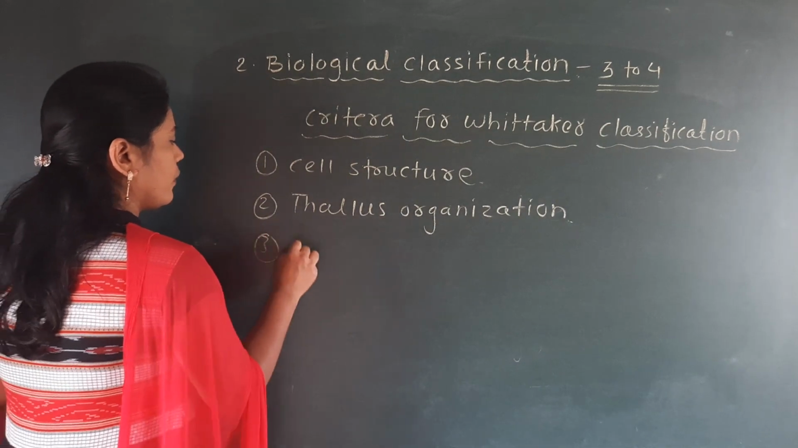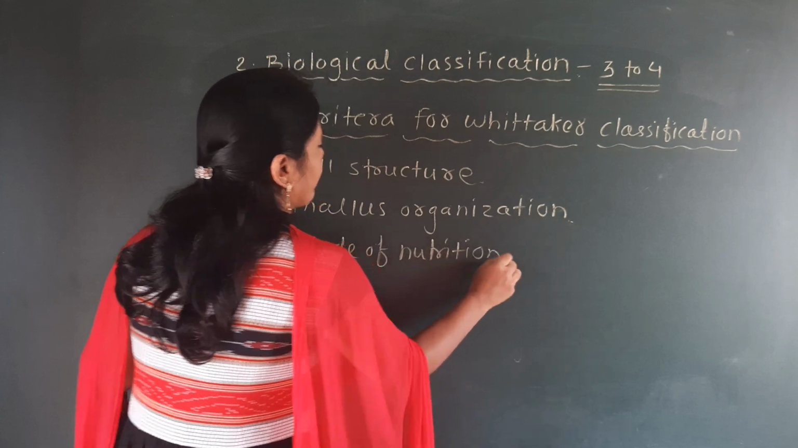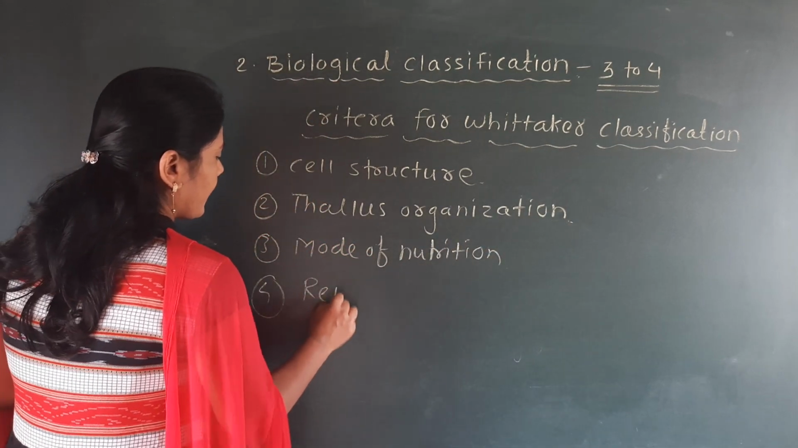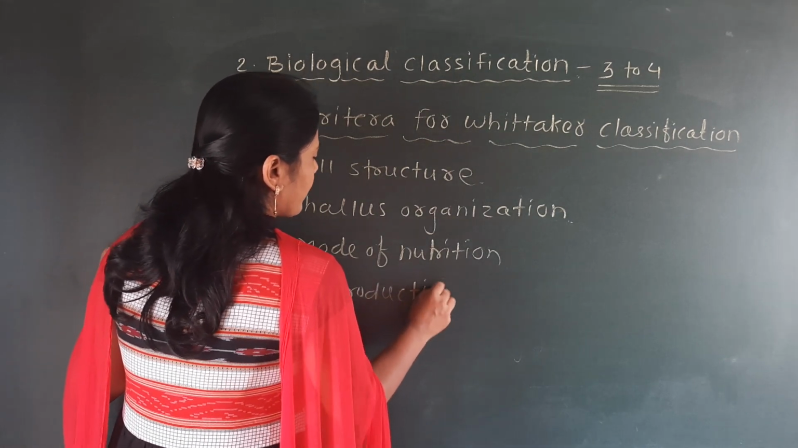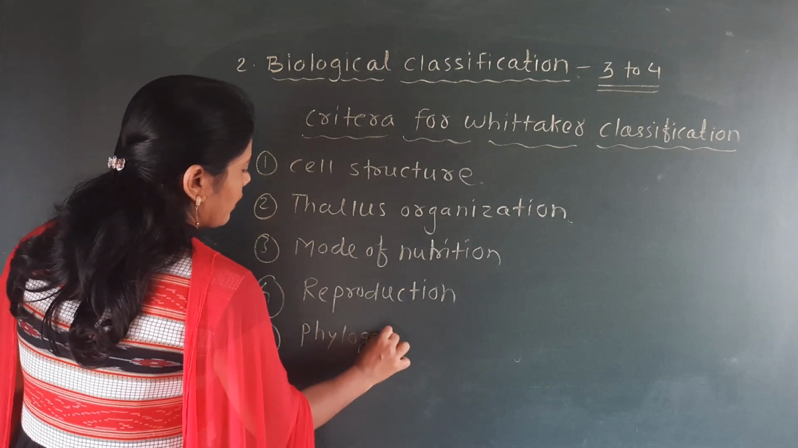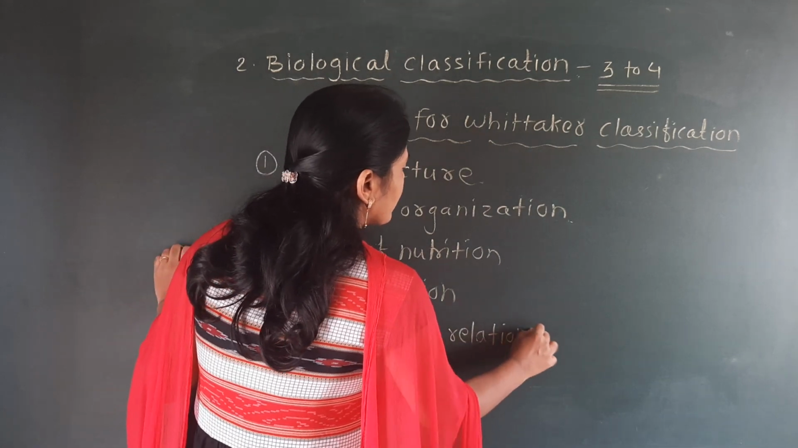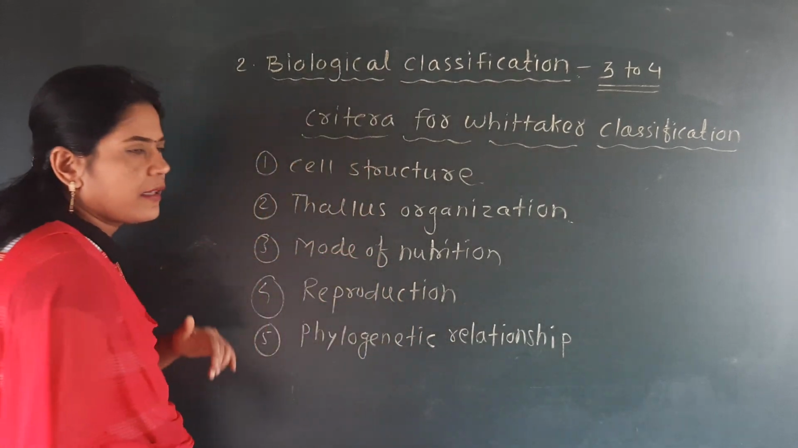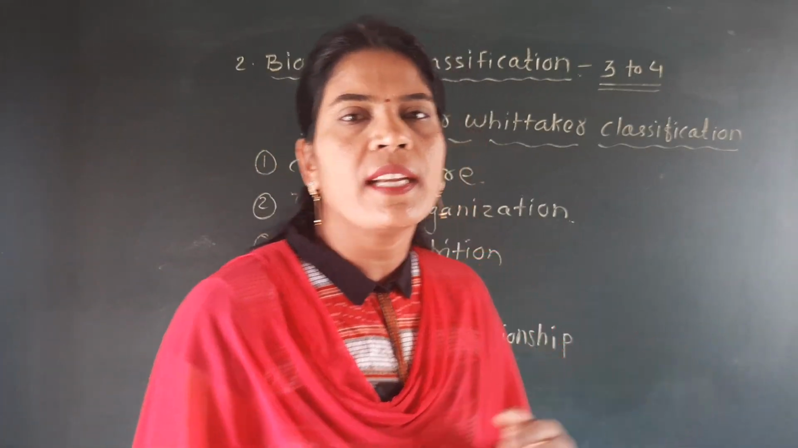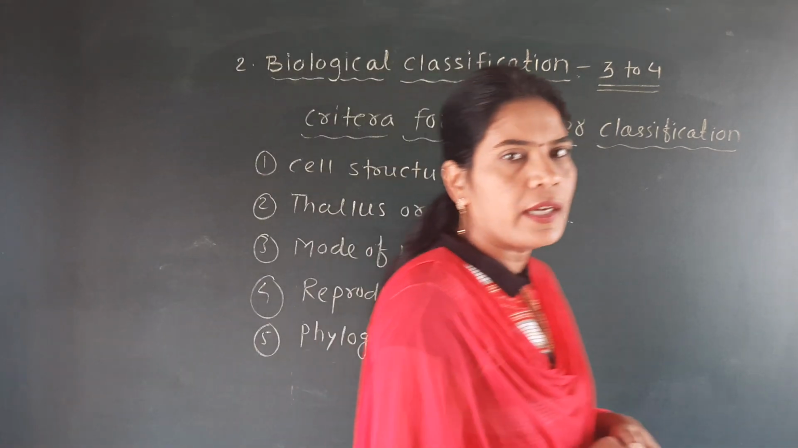Third one is mode of nutrition. Fourth one is reproduction. And fifth one is phylogenetic relationship. See here, these are very important: the criteria used by scientist Whittaker for his classification. And here you are observing those points that I have written on the board.